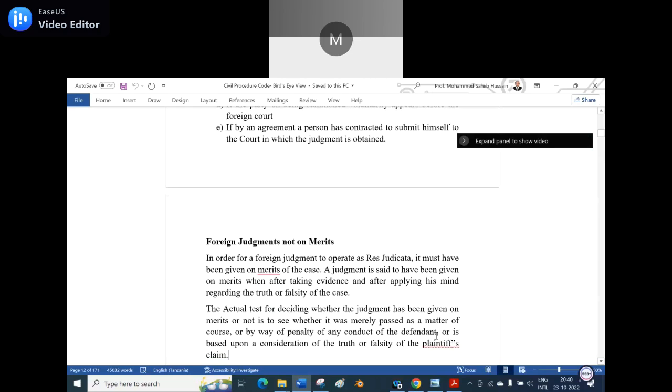Forum shopping is given to whom? Plaintiff. Because? He is the victim. Yes.